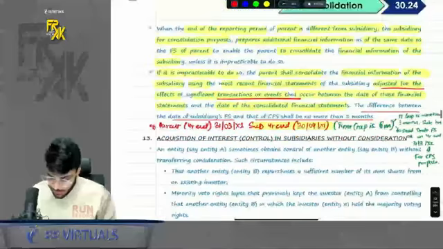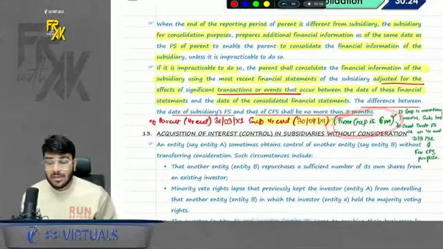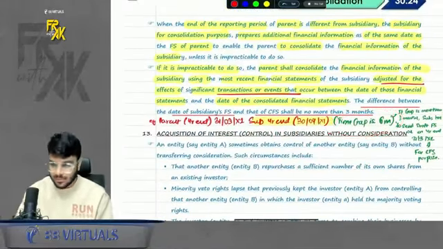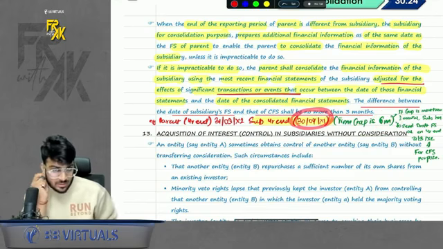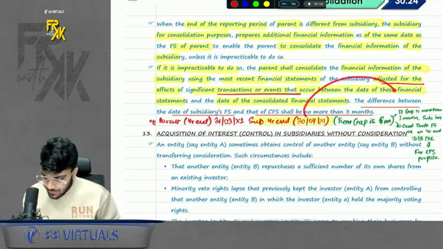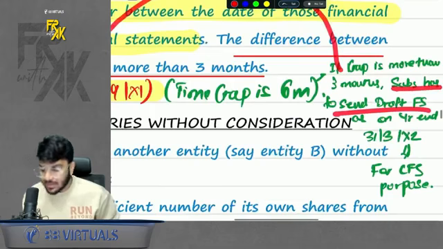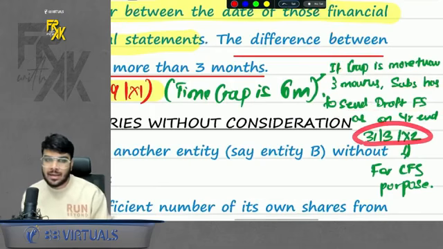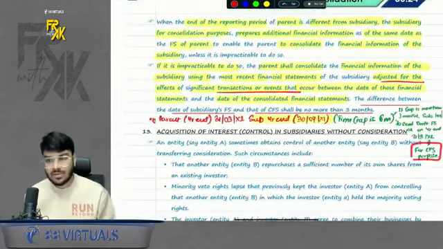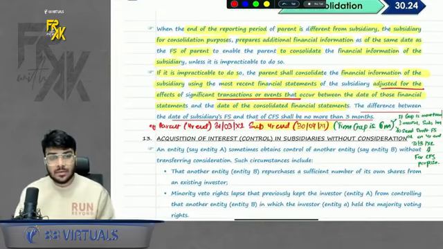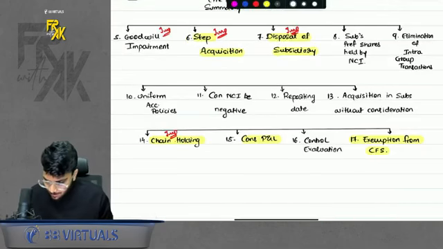But if the time gap is more than 3 months, let's say the time gap is 6 months, in that case we cannot use the subsidiary's financials of a different year end. We will tell the subsidiary that you have to send us a draft FS of the same year end as that of the parent, for the purpose of CFS. This is what we have discussed till now. Okay, clear with this? We are done till point number 12.